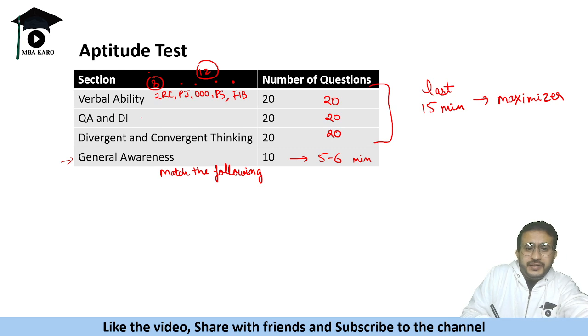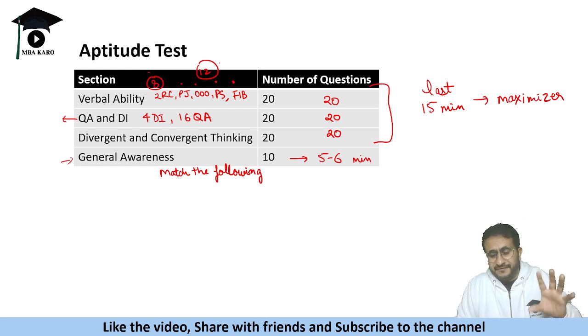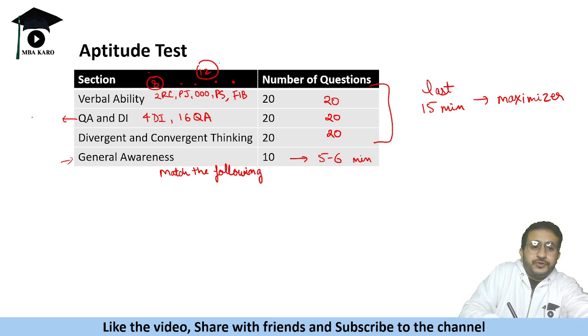QA and DI, there will be 4 questions on DI and 16 quant. Now in this case, all questions are going to be lengthy. Most of the questions are going to be very lengthy, very difficult. So choose as per your strength or familiarity of topic.